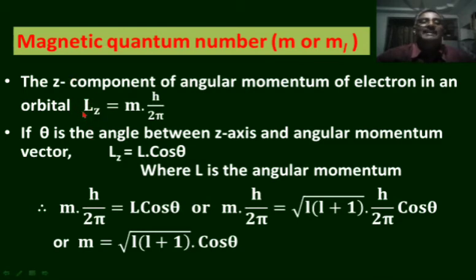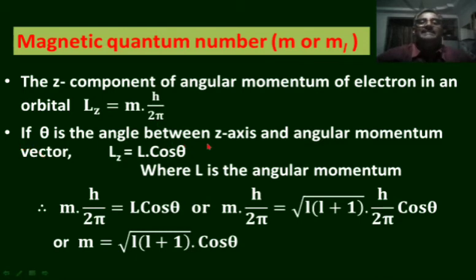Suppose L is the angular momentum, Lz is the z component of angular momentum, it will be equal to m into h by 2 pi, where m is the magnetic quantum number. The z component is equal to magnetic quantum number into h by 2 pi. That is, not only the angular momentum but also the z component is quantized.